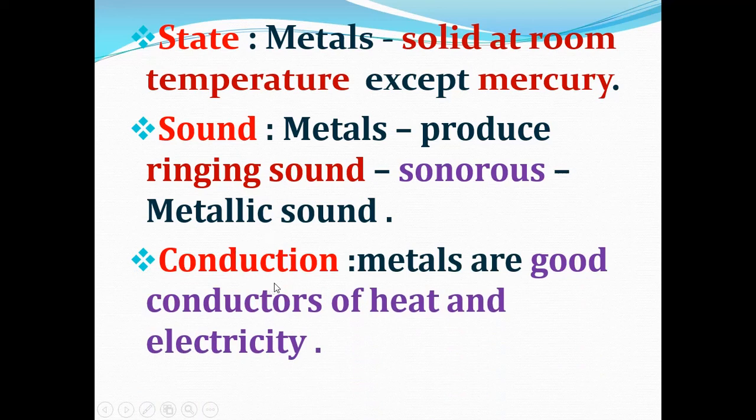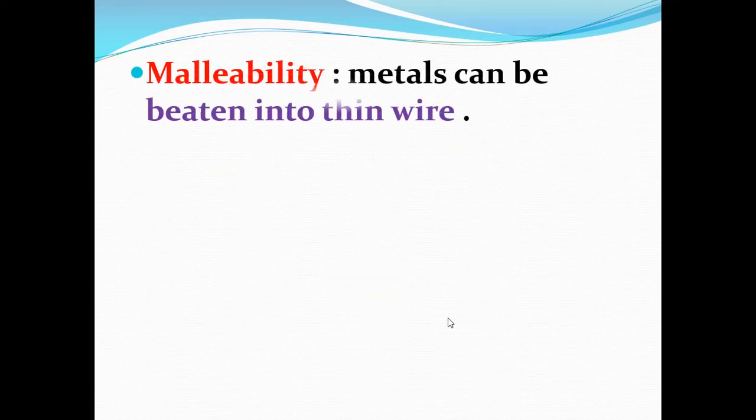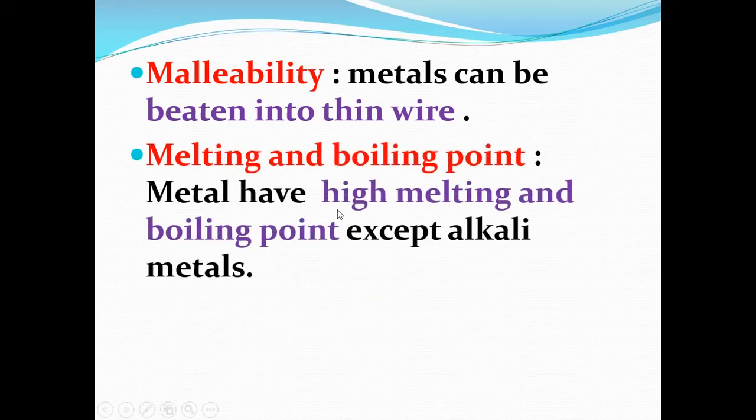Now, conduction. Metals are good conductors of heat and electricity. First itself I have told that metals are good conductors of heat and electricity. Now, malleability. Metals can be beaten into thin wire. So that is called malleability. When we are beating the metals, they can be converted into thin wire.